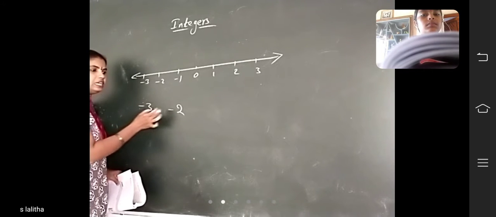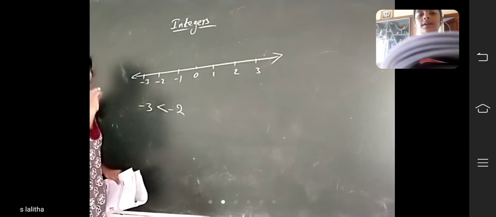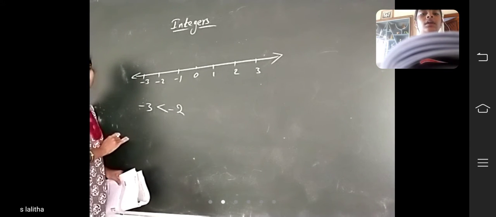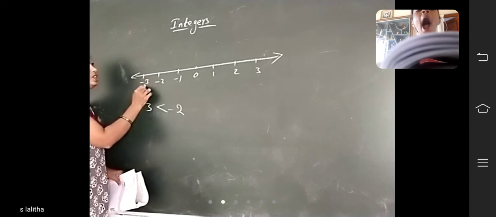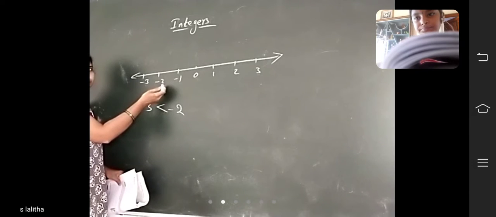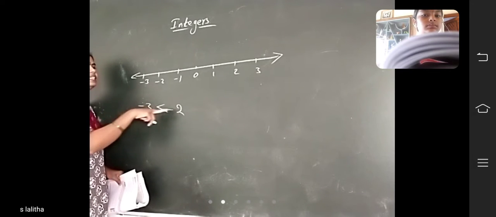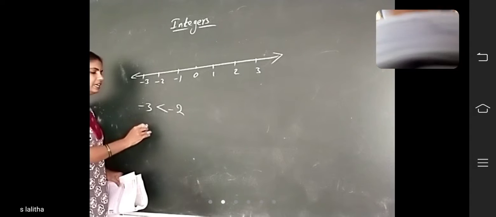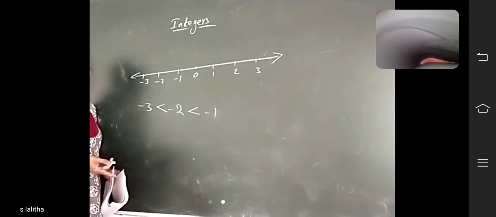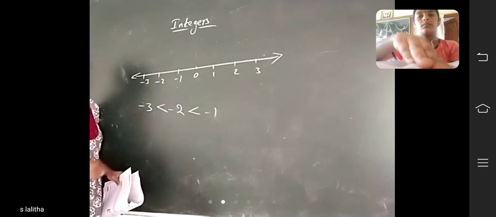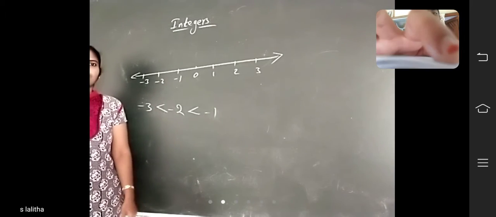So here, -3 and -2. Which one is bigger, children? -2 is bigger. In the negative numbers only, not in positive numbers. Now, -3 lies on the left side of -2. That's why -3 is less than -2. Did you understand? Like that, -2 is less than -1. For negative integers, -1 is the greatest number. Did you understand? For negative numbers, -1 is the greatest number. Okay?